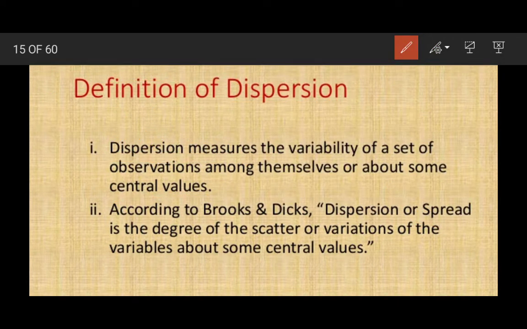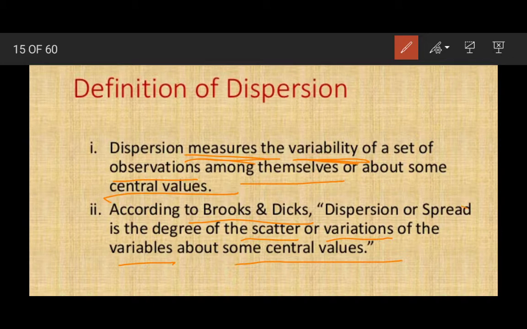So dispersion is a measure. Dispersion measures the variability. Variability means the spread of a set of observations among themselves or about some central value. This is the meaning of dispersion. According to Brooks and Dick, dispersion or spread is the degree of the scatter or variation of the variables about some central values.